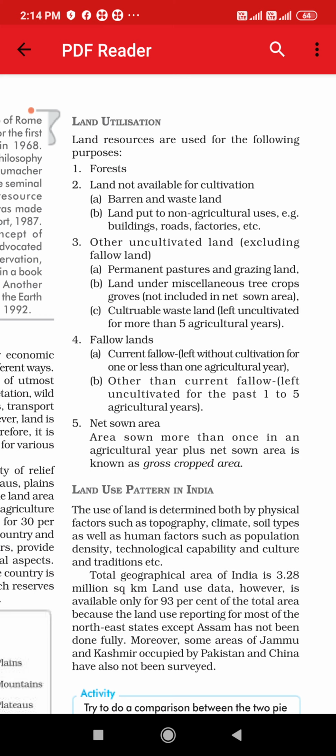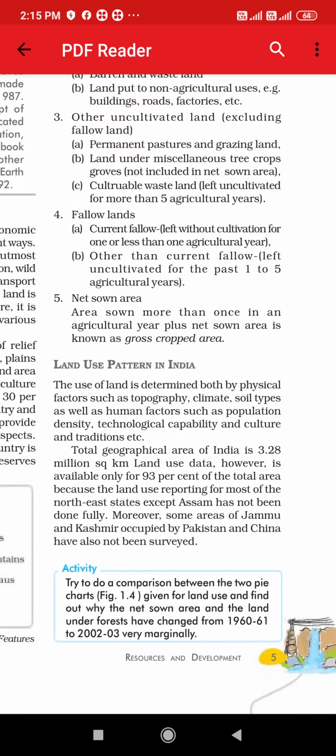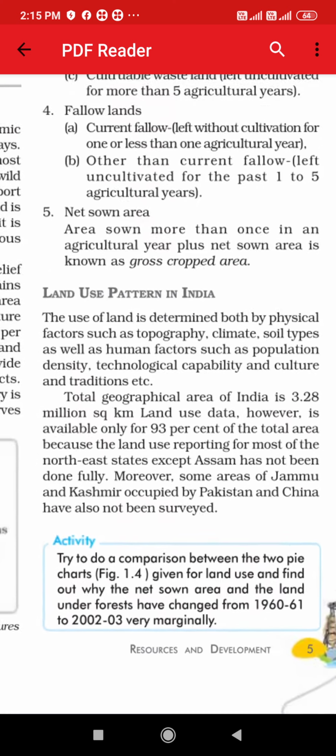And the fourth point, we have seen about the fallow land. In that we have seen 2 parts, that is current fallow, and second one was other than current fallow. In current fallow, it is left without cultivation for 1 year or less, and in other than current fallow, we have seen it is left uncultivated for more than 1 to 5 years. And last, we have seen about net sown area. Okay. Next is land use pattern in India.